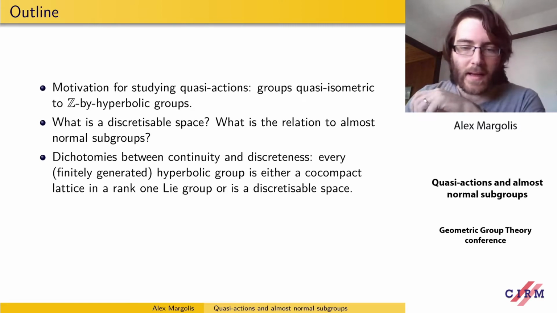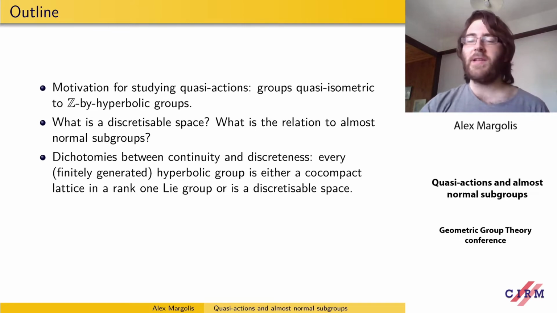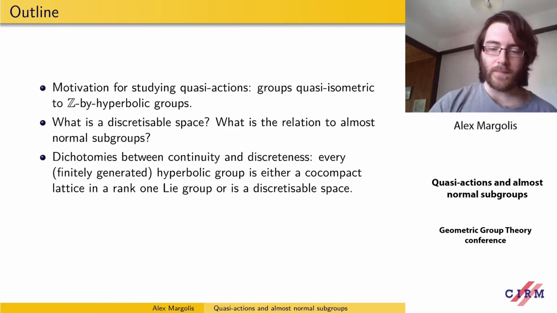And then I'm going to talk about dichotomies between continuity and discreteness. So for instance, every finitely generated group is either coarsely continuous in some sense, which is the case if it's a co-compact lattice in a rank 1 Lie group, or when it's not such a lattice, it's coarsely discrete, it's discretizable.